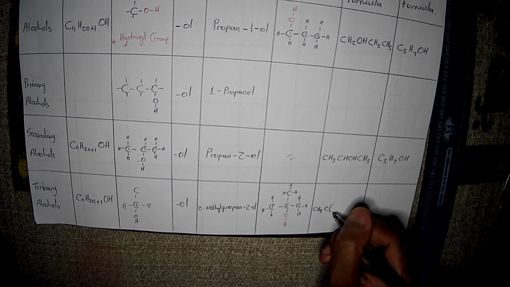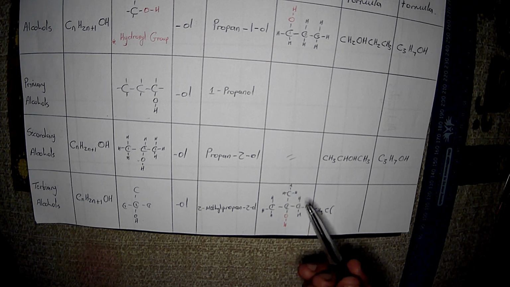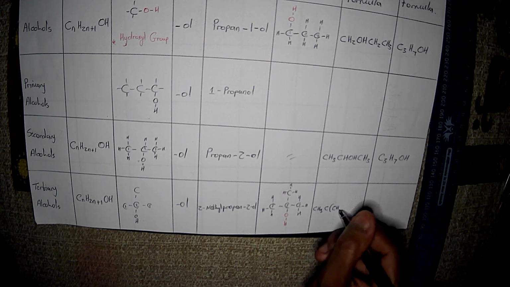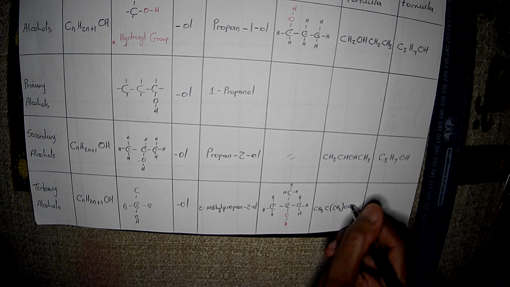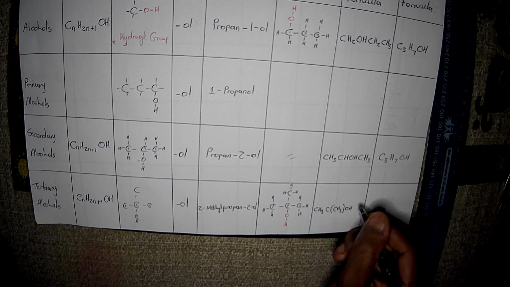And as a side chain, we open our brackets, right? For this carbon atom, which has 1, 2, 3 hydrogen atoms. So 1 carbon atom and 3 hydrogen atoms, we close that bracket, and then we come back to this OH group, right? And we write it. And lastly, we come to this third carbon atom, right? It has 1 carbon atom and 3 hydrogen atoms.